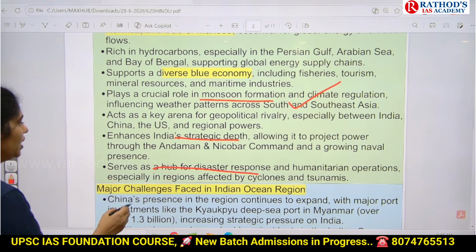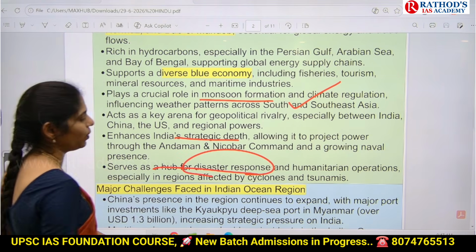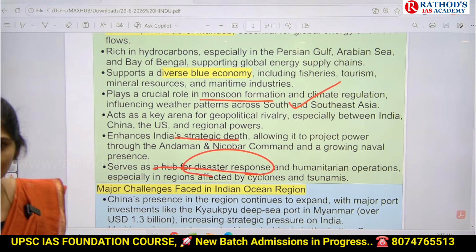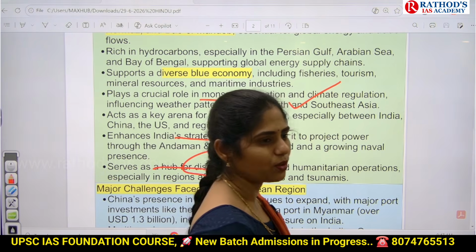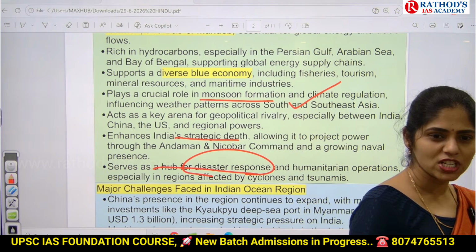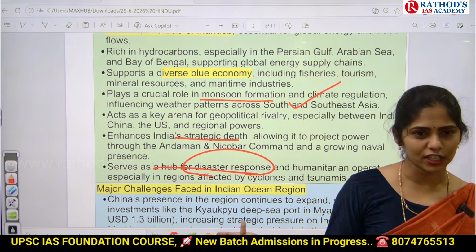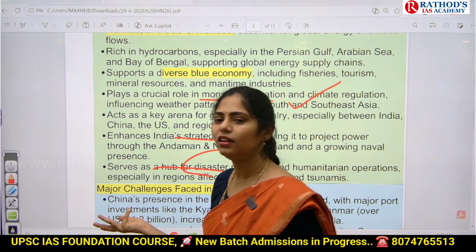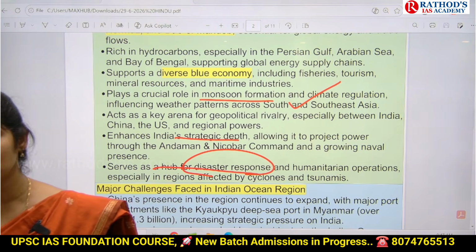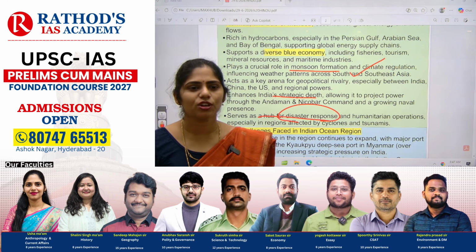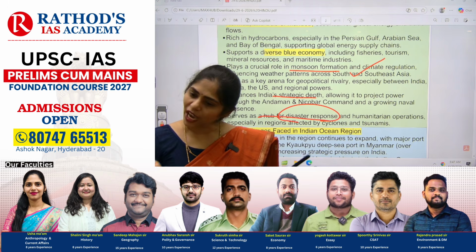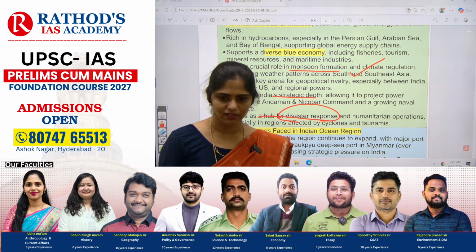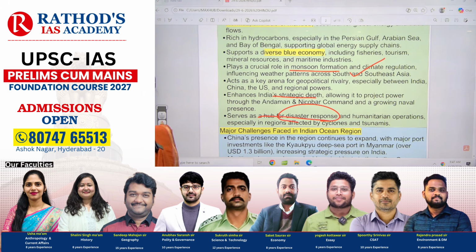Recently, if you talk about disaster response, can you give me an example where India gave disaster response? Operation Sagar Bandhu in the context of Sri Lanka. What happened in Sri Lanka? Floods because of Cyclone Ditwah. So you have to give that example. Are you understanding? In that way, you have to write your answer.